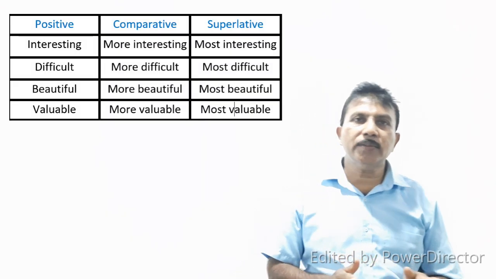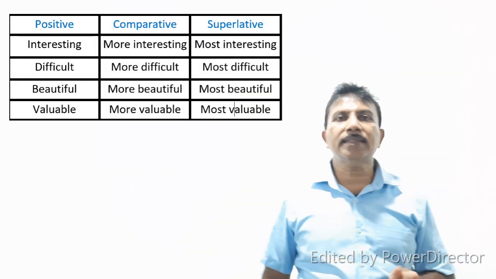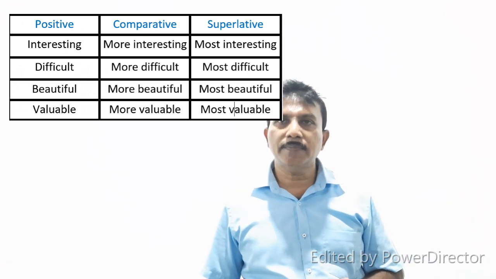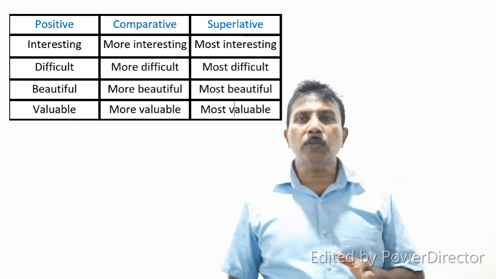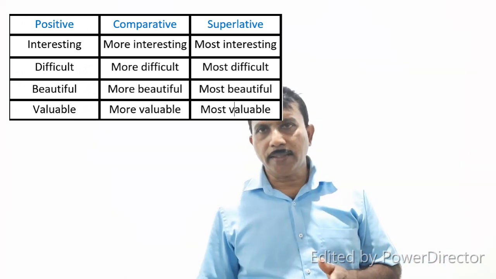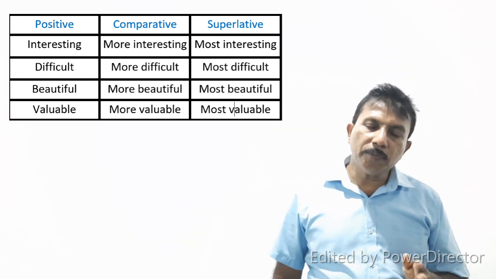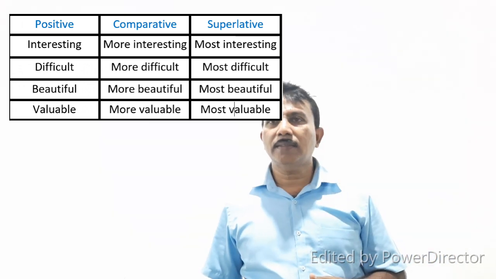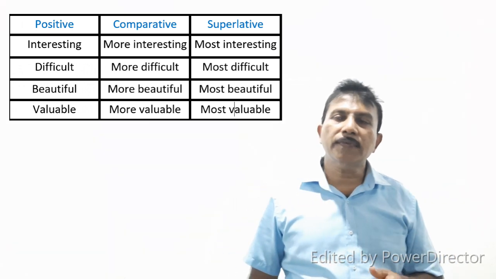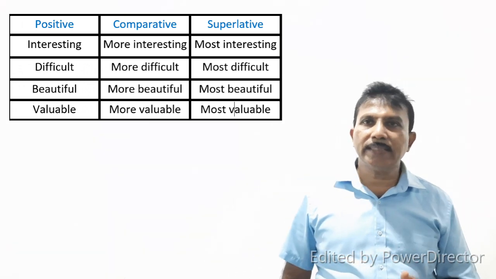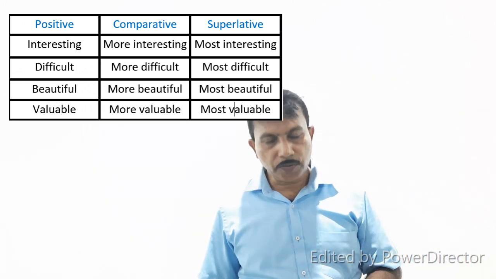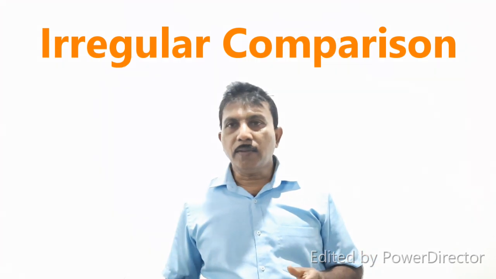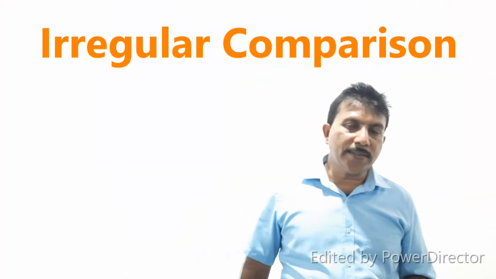Now look at these adjectives. Exciting, interesting, difficult, beautiful, valuable. Then comparative form, we add the word more: more exciting, more interesting, more difficult, more beautiful, more valuable. Then superlative form, we add most: most exciting, most interesting, most difficult, most beautiful, most valuable. Now let's learn about the irregular comparisons.